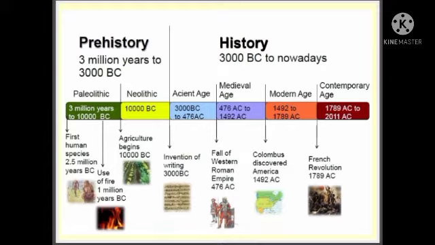The next thing is agriculture begins, 10,000 BC. We know already that the early man did not settle in one place because they led a nomadic life. They always moved from one place to another in search of food and water. When they settled in one place, they started doing agriculture.